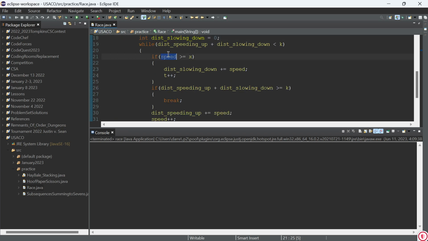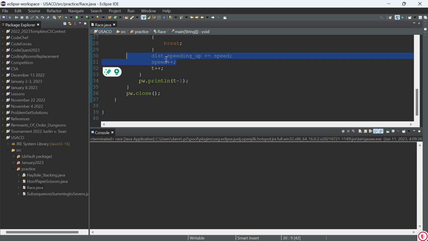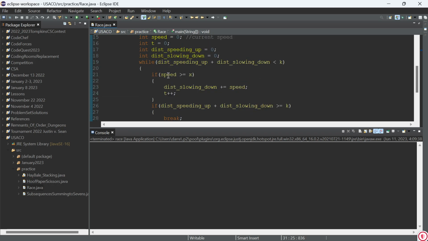So that's why in our solution we're always increasing speed, because we're always trying to speed up. And then whenever we need to slow down because it's greater than or equal to x, we just add the slowing down distance by that speed and increase time by 1, just to indicate that we'll be using a second to slow down back to that original speed. That way we account for the time slowing down while we speed up.